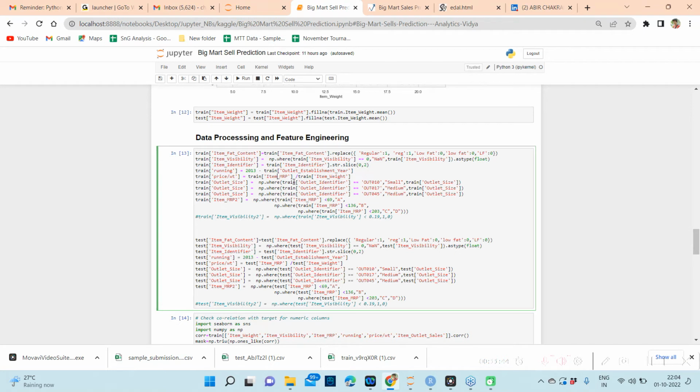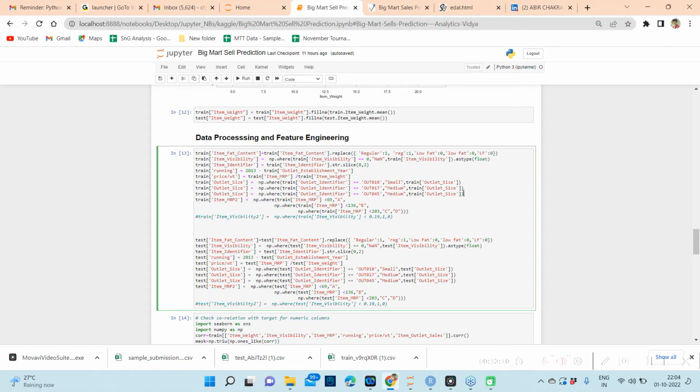It is just the division of item MRP by the item weight, nothing but the MRP per weight. And probably that can be an important factor, because there are so many food items present, and sometimes you buy food by kg and not by a particular quantity.